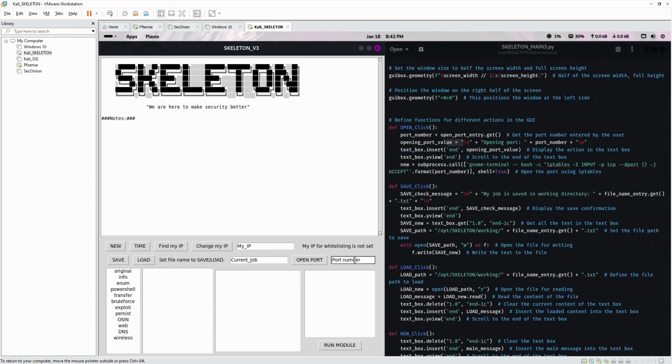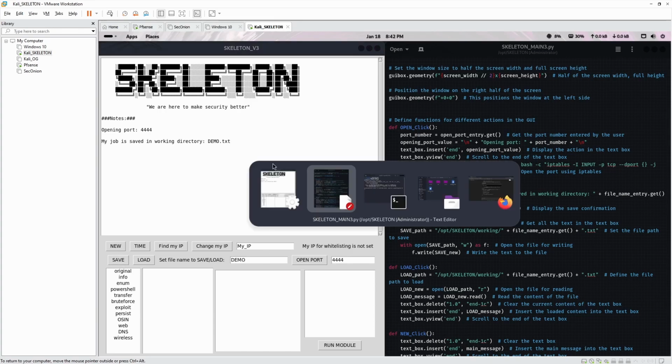Open. We're going to go open port. Open port 444. It will give the message that it's done opening the port. It will do the iptables in the background to do that. Save just saves in the working directory. So if you go and do demo, press save, it's saved in the working directory.